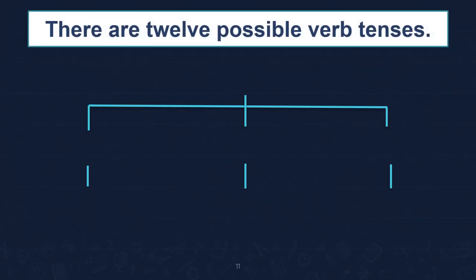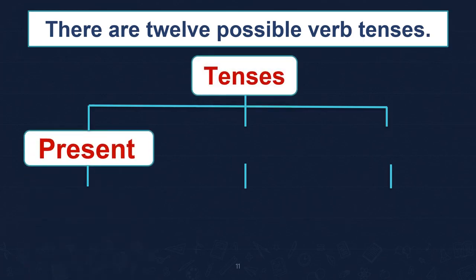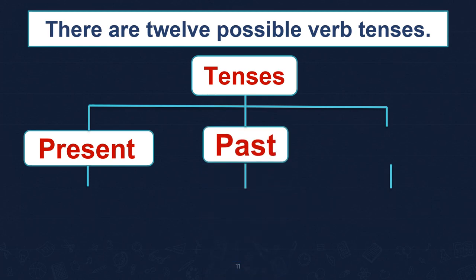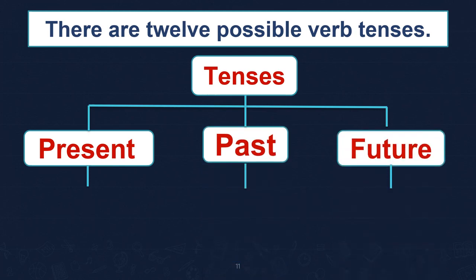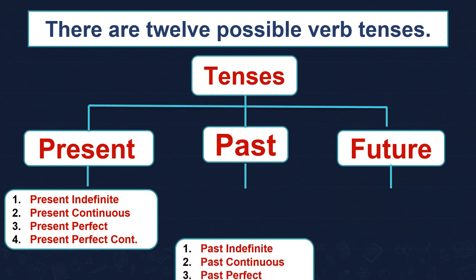So, in total, there are 12 possible verb tenses. Tenses are categorized in three parts: present, past, and future. Now, present, past, and future are also subdivided into four parts, that is, present indefinite tense, present continuous tense, present perfect tense, present perfect continuous tense.